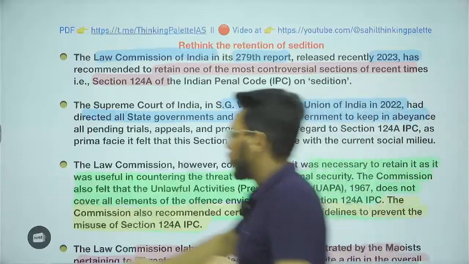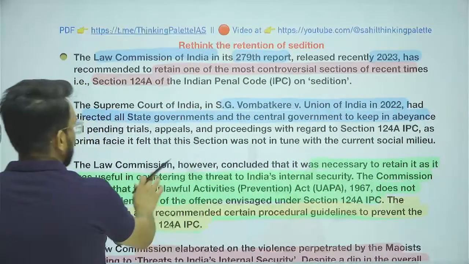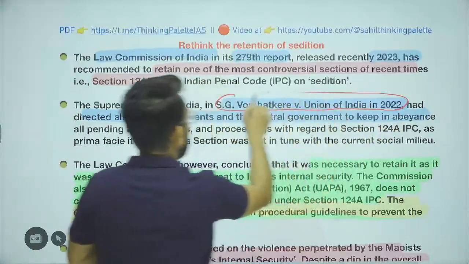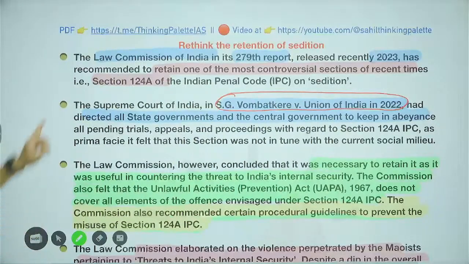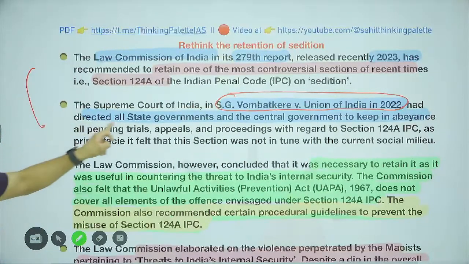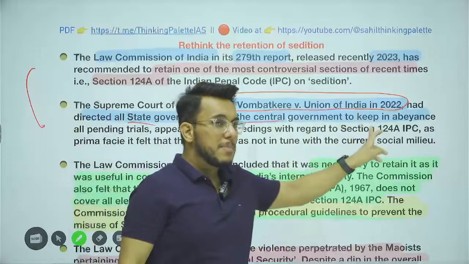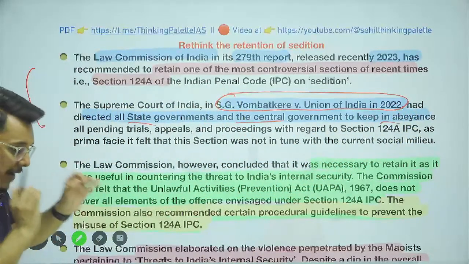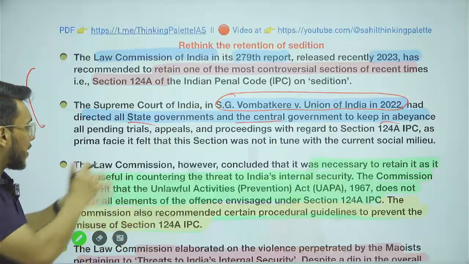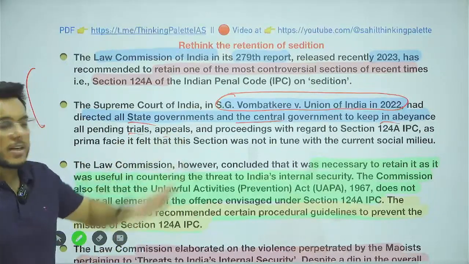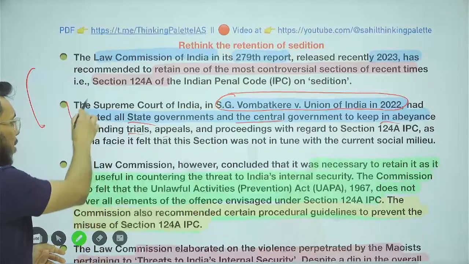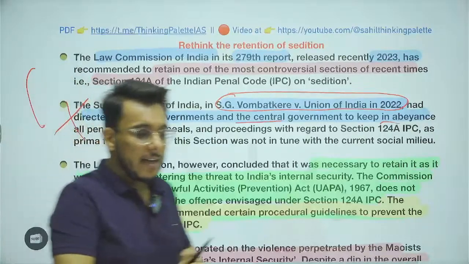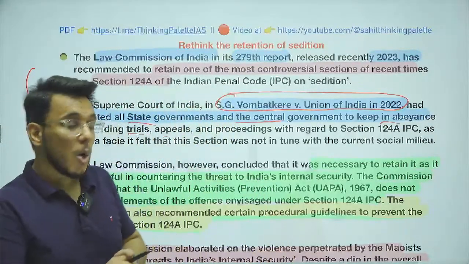Even the Supreme Court of India, in one judgment, the S.G. Vombatkere versus Union of India case, very clearly provided that all the state governments and the central government have to keep sedition in abeyance. They should not file any case under sedition. All the trials and appeal proceedings going on under sedition are to be stopped for the time being. So the Supreme Court also has indirectly given a hint that sedition is not a very desirable law in India.